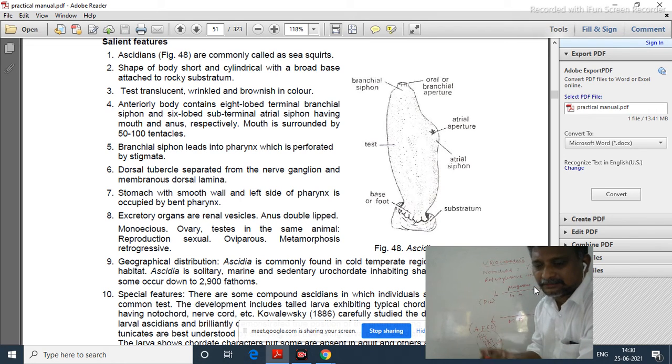The dorsal tubular nerve cord is also lost, limited to a ganglion only. So all fundamental chordate characters are lost when the larva converts into an adult. That metamorphosis is called retrogressive metamorphosis.